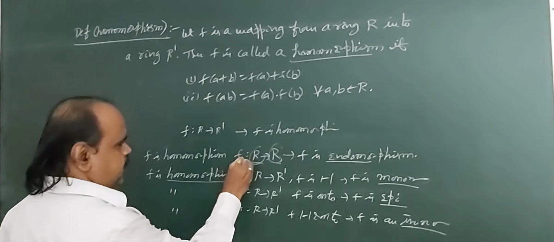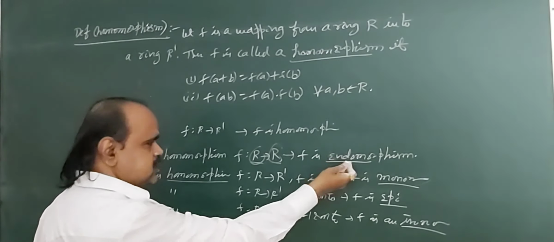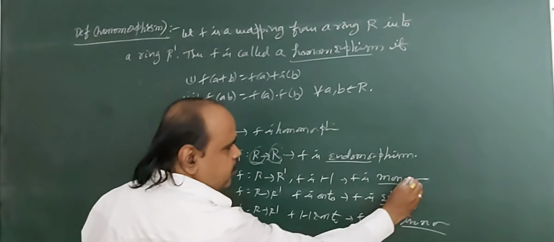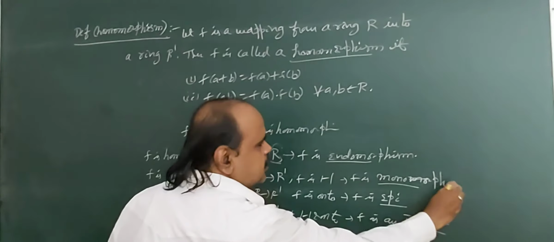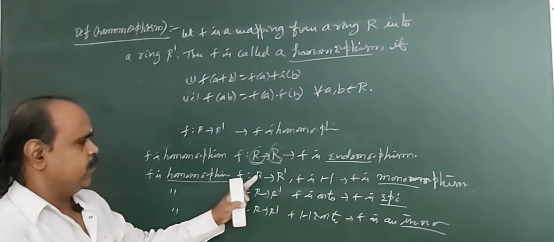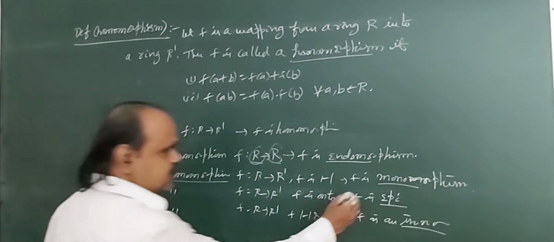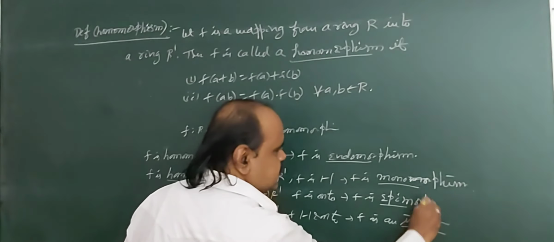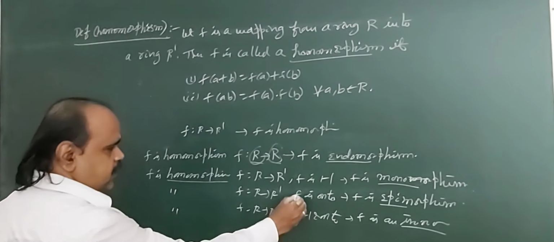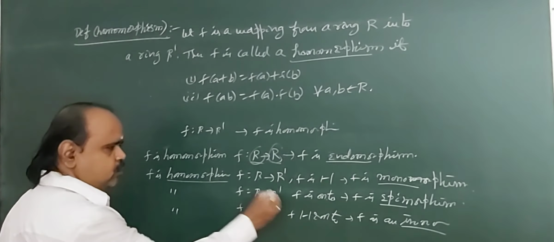So F from R to R is a homomorphism, then F is called an endomorphism. In endomorphism, it is a homomorphism, but domain and codomain are the same. F is called a monomorphism when F is 1-1 homomorphism from R to R dash. So here domain and codomain are different sets. Next, F is called an epimorphism when F is an onto homomorphism from R to R dash.